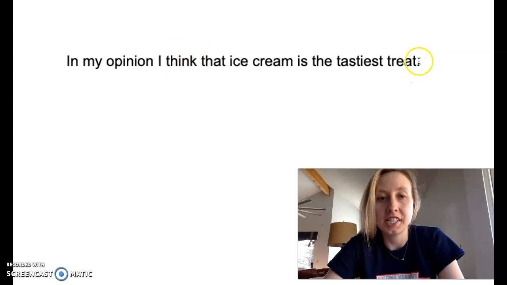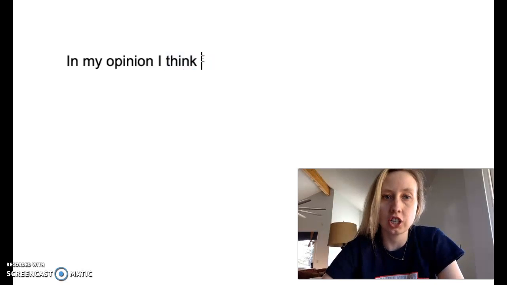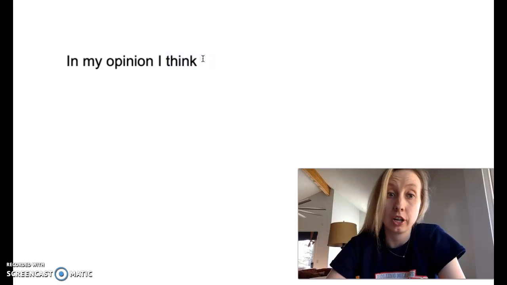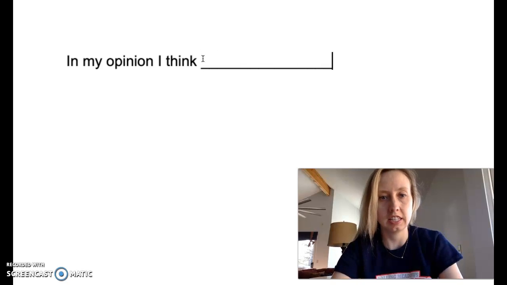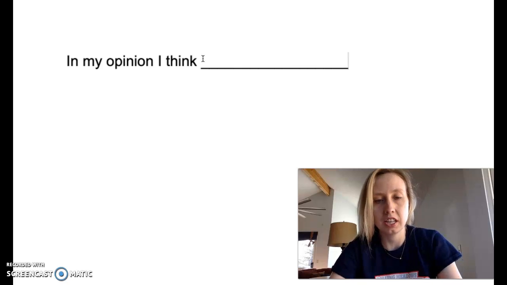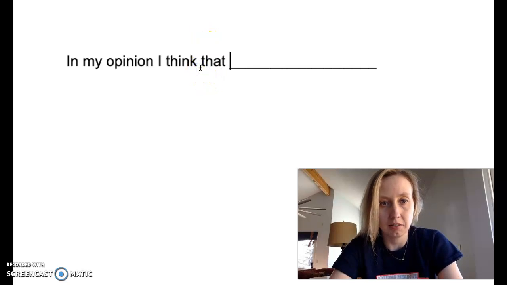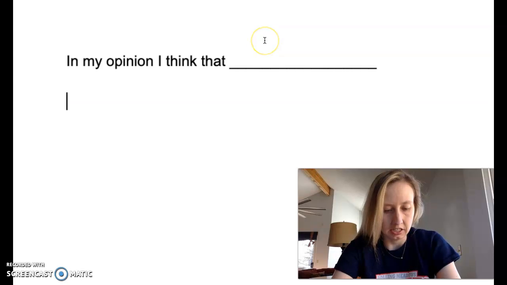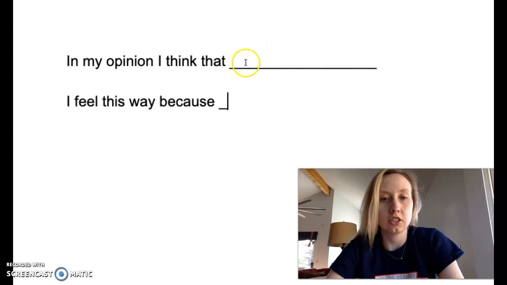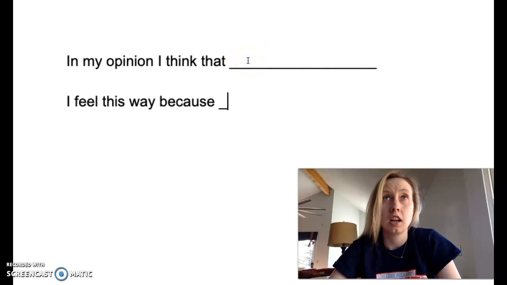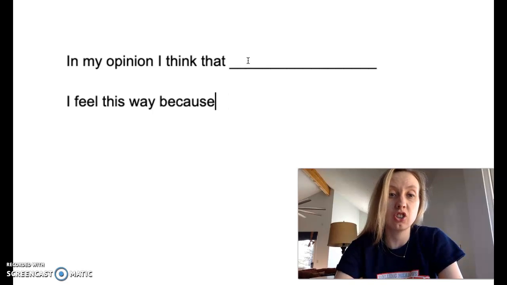We're going to be identifying what we're talking about. So if I say I'm talking about parks, I'm not going to start talking about my friends. I'm going to talk about parks. So that is the first sentence. That's my opening. In my opinion, I think blank. Okay, the second sentence is, I feel this way because. So when we're talking about your feelings, that's always an opinion, because some people might feel like cats are the best and some people will think dogs are the best, and that's okay because that's how you feel.